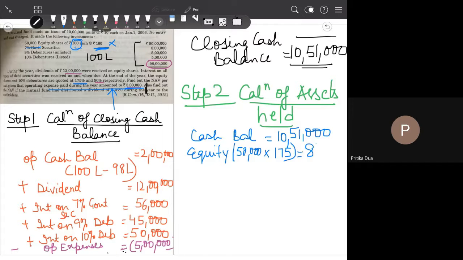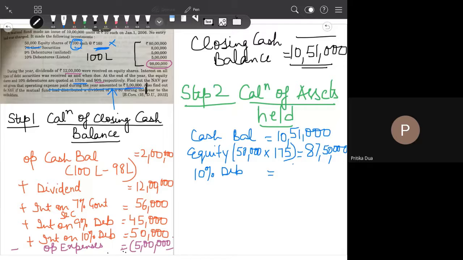Okay, so now the value of equity will come to 87,50,000. After that, you are given that 10% debentures are quoted at 90%.